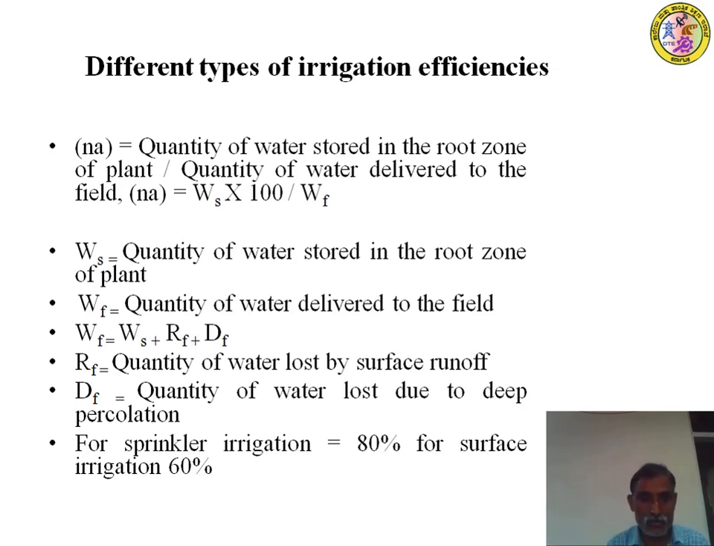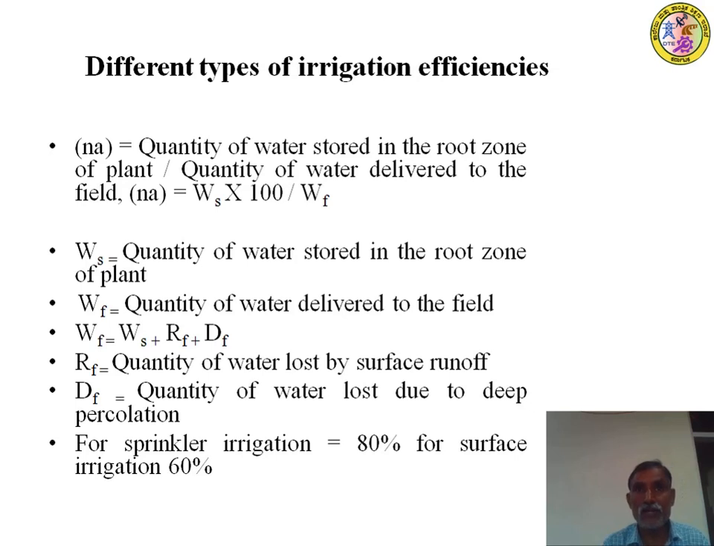Whereas RF is equal to the quantity of water lost by surface runoff. Look at this, surface runoff. DF is equal to the quantity of water lost due to deep percolation. Right? So WS is equal to the quantity of water stored. That means the quantity of water delivered to the field should be equal to the quantity of water stored at the root zone plus RF, the quantity of water lost by surface runoff, plus DF, the quantity of water lost due to deep percolation.